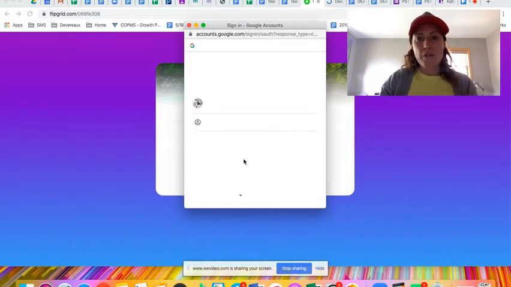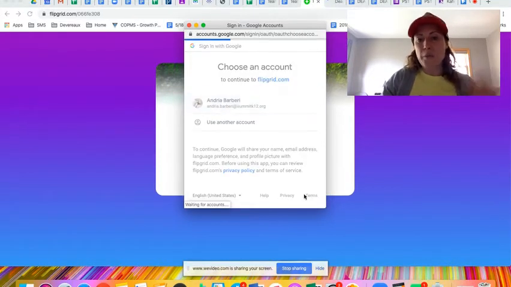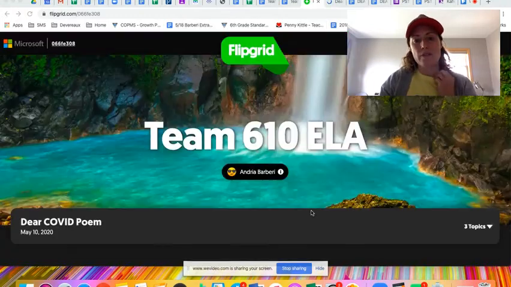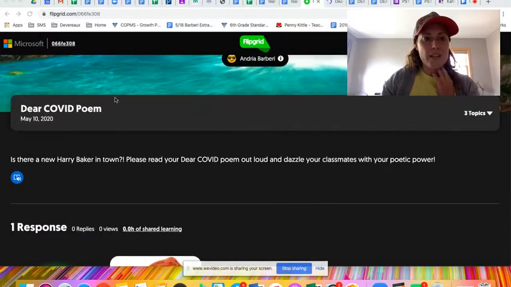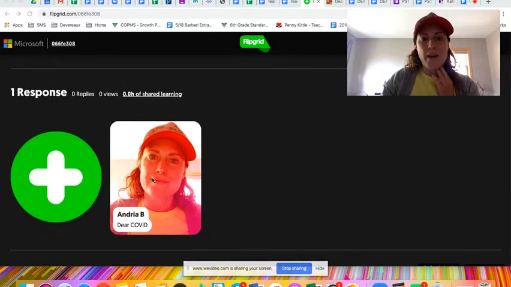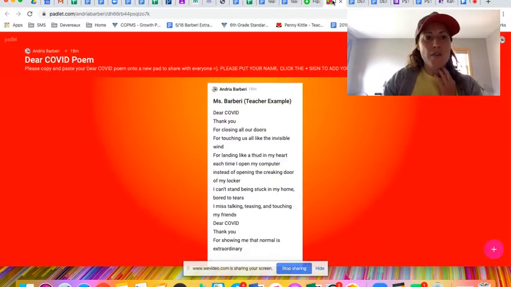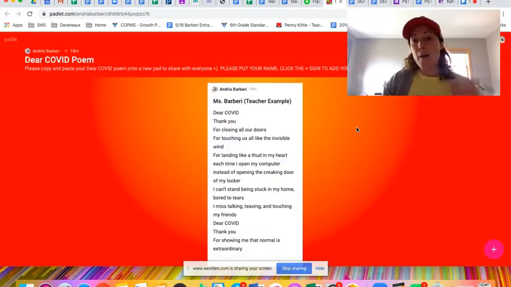I started one for you. So you can see me reading the poem I just read to you that I wrote earlier this week. Here is the Dear COVID poem, and you can see mine right there. And if you would rather type it out or copy and paste it into Padlet to share it that way, you can do that instead. You could do both. You can do whatever you like. But it's really cool for us to be able to share these things we're creating.